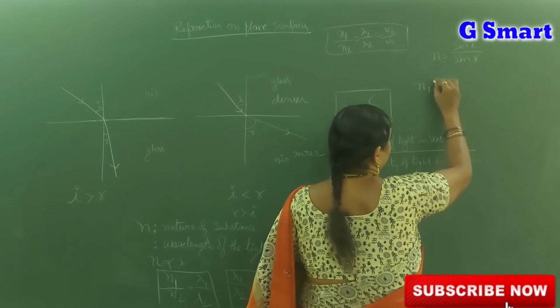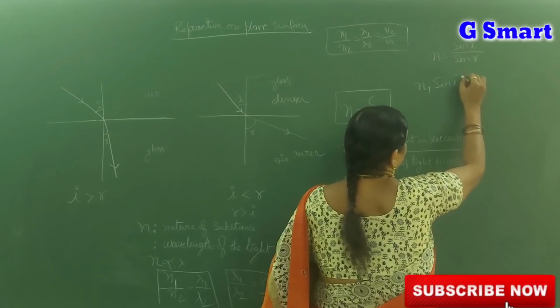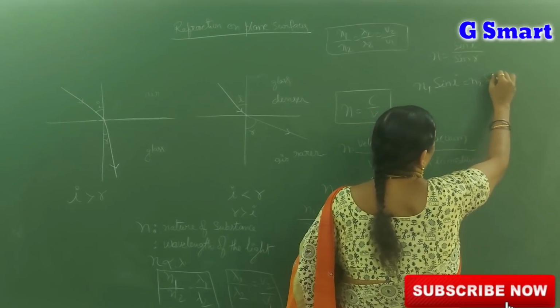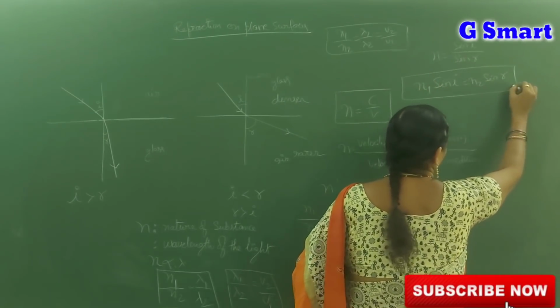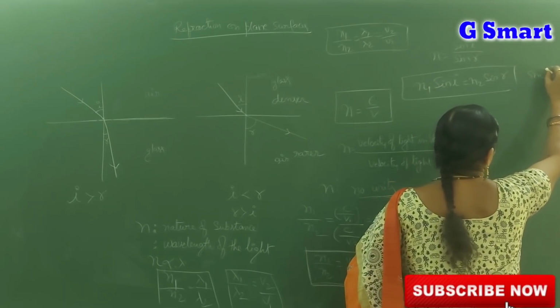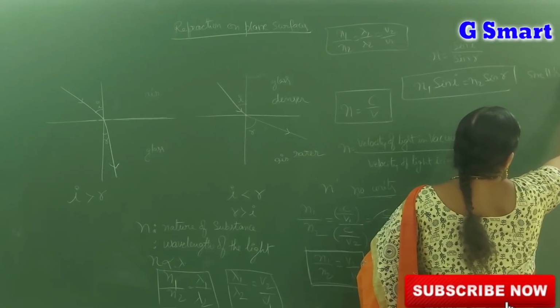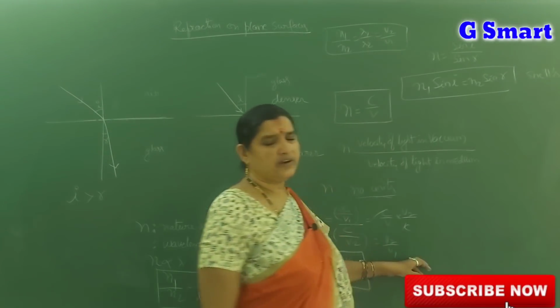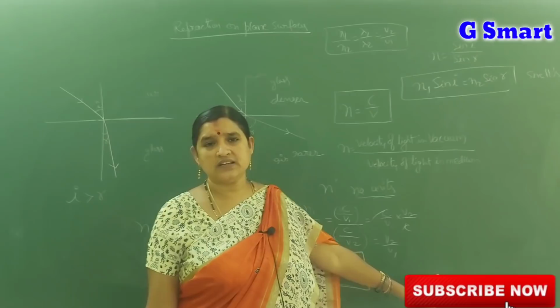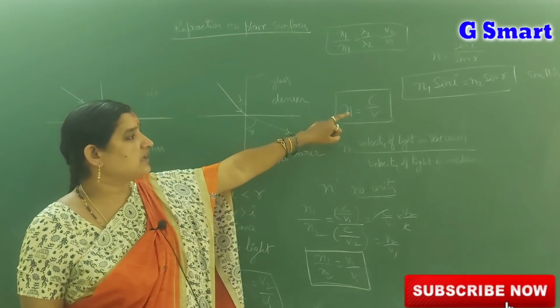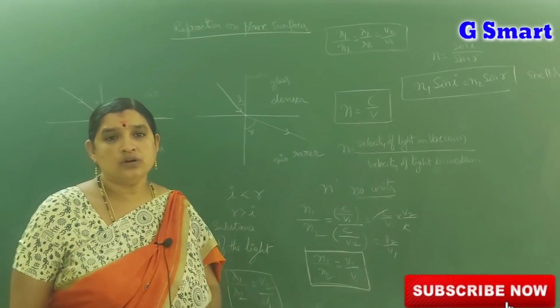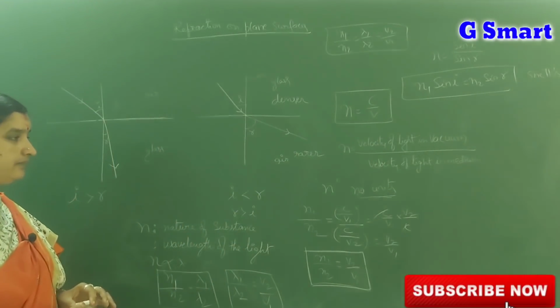For two mediums, n1 sin i is equal to n2 sin r. This is called Snell's law. What is Snell's law? It gives the relation between the angle of incidence and angle of refraction. The formula for Snell's law is n1 sin i is equal to n2 sin r.